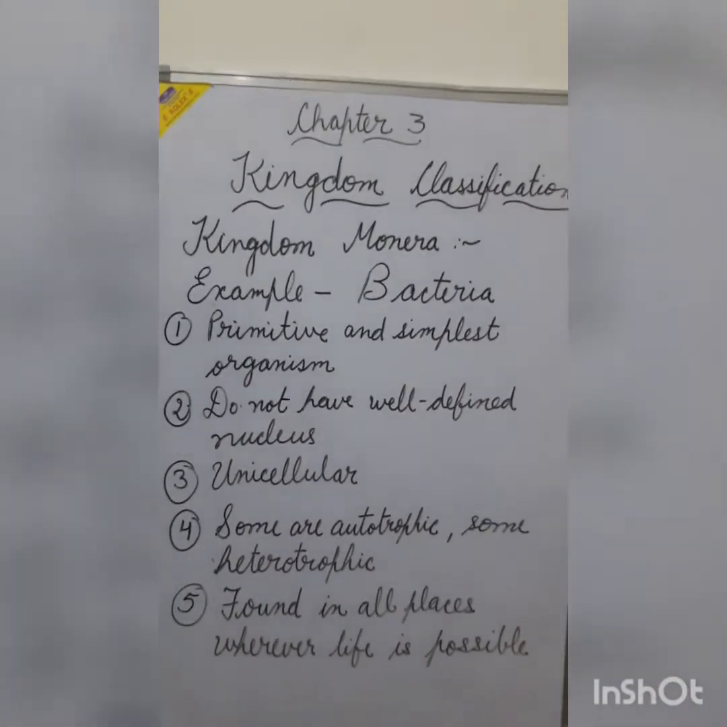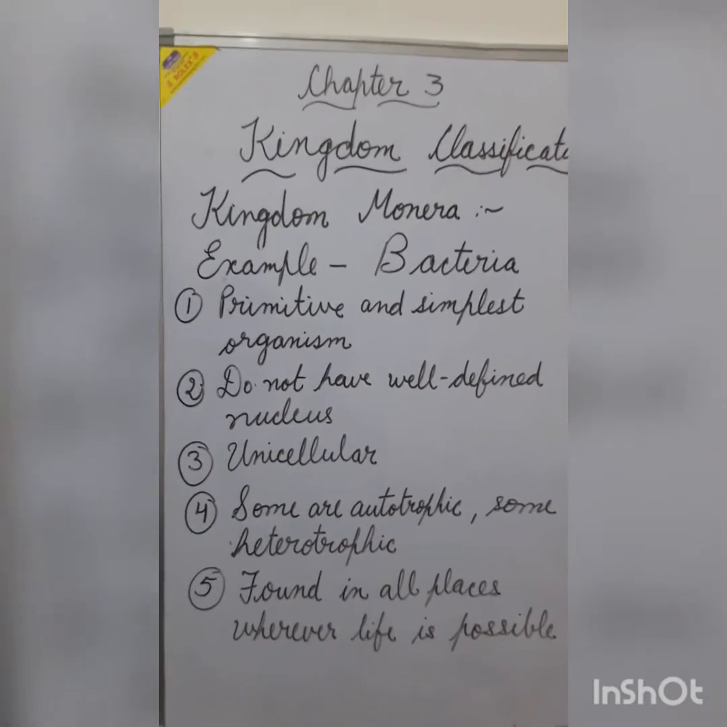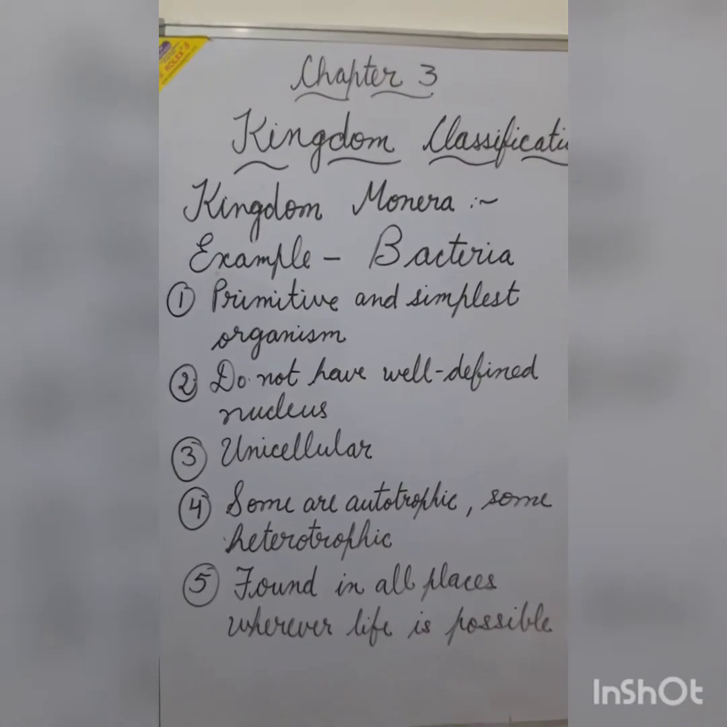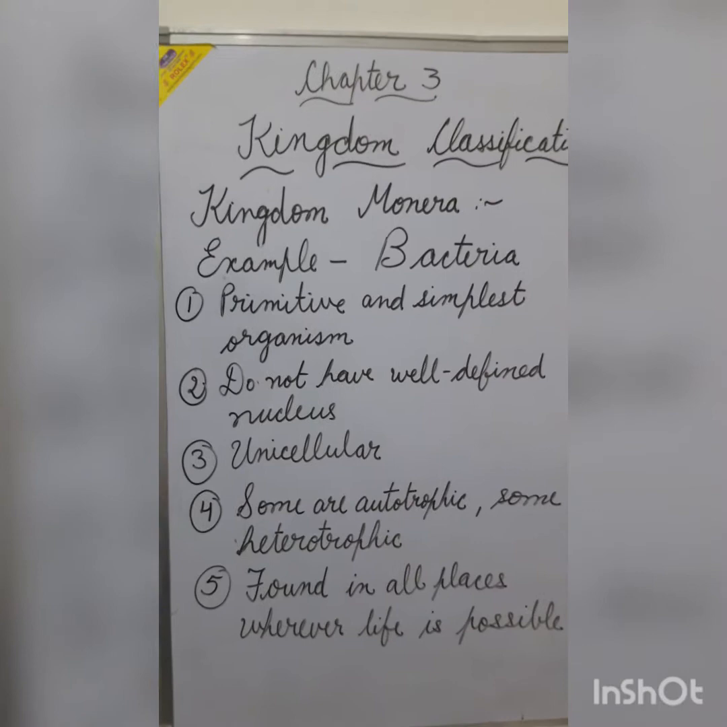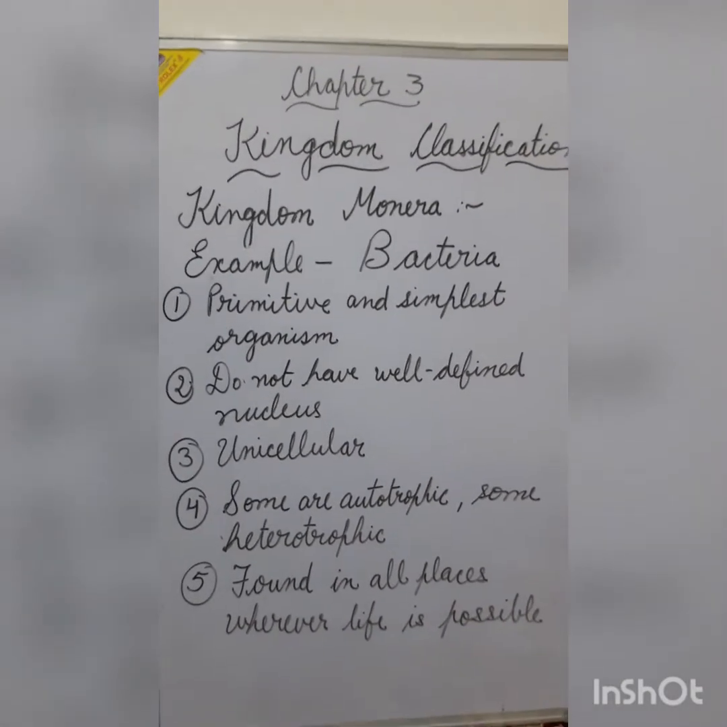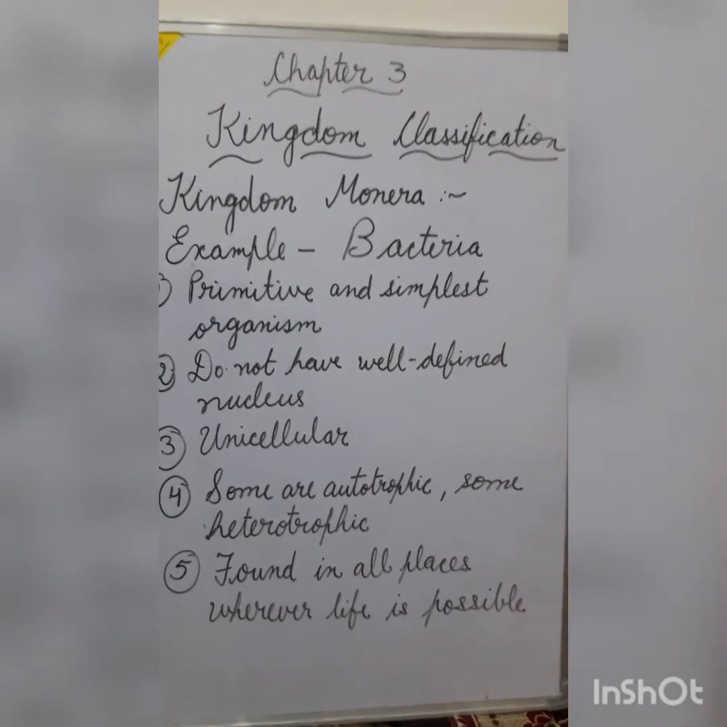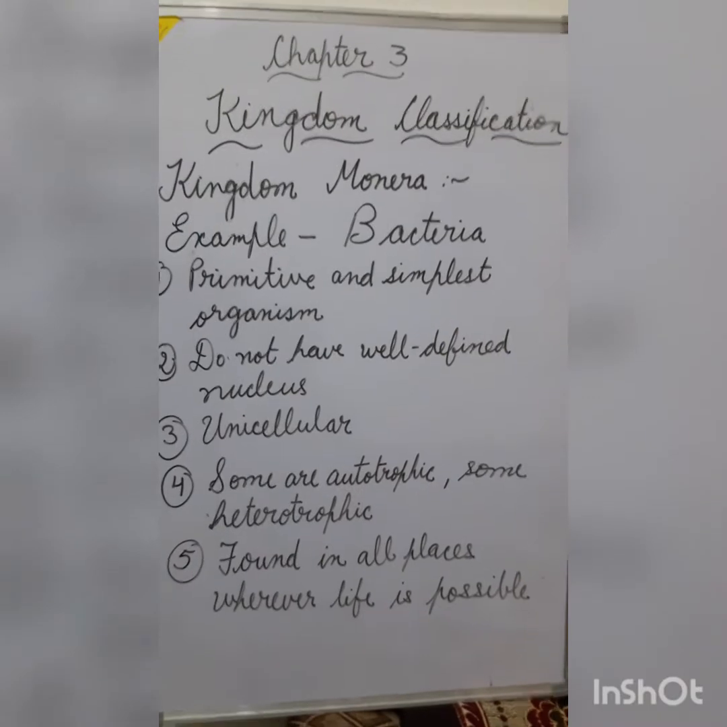Bacteria is an example of kingdom Monera. They are the most primitive and simplest organism known. They do not have a well-defined nucleus. They are unicellular, single-celled. Some of the bacteria are autotrophic, can make their food, and some are heterotrophic.